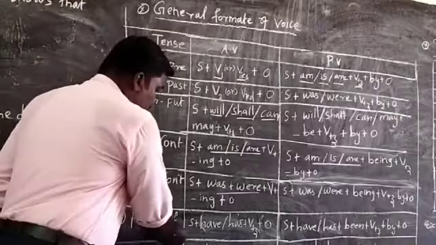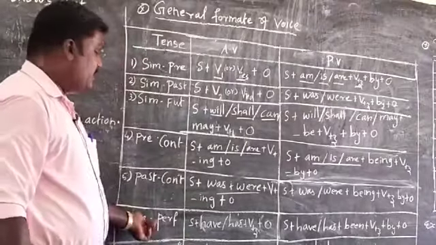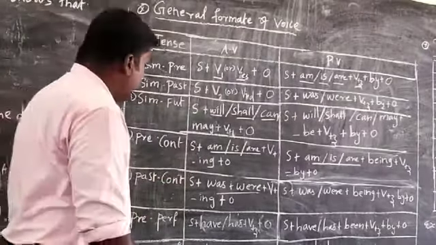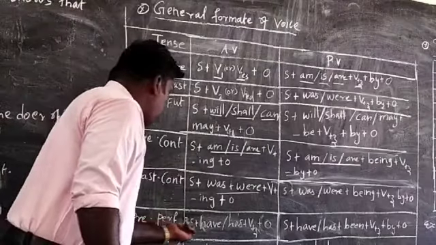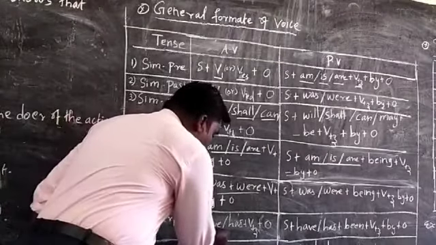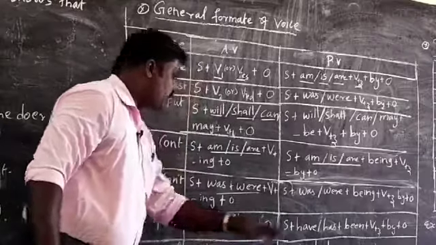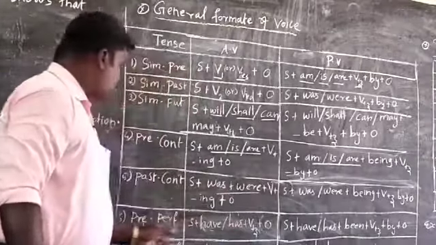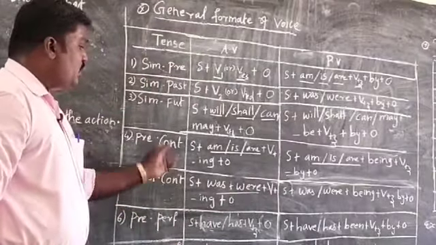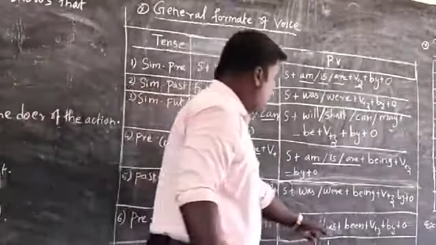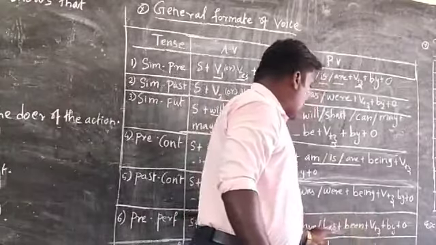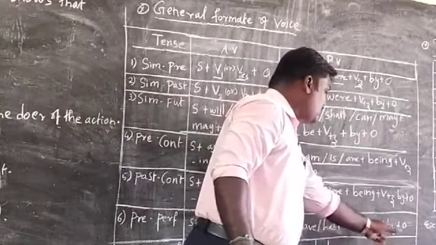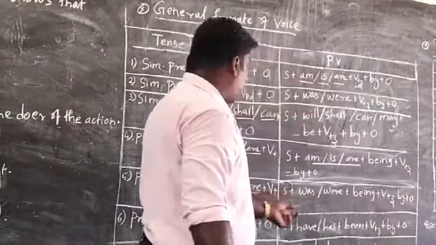Present perfect. This is a very important tense. We have to use it a lot in sentences, in spoken English. That is present perfect. What is the form? Have, has plus verb 3 plus object. Have, has, verb 3 plus object, that is called present perfect. What is the passive form? Have, has plus been, verb 3 plus by plus object, that is the passive form